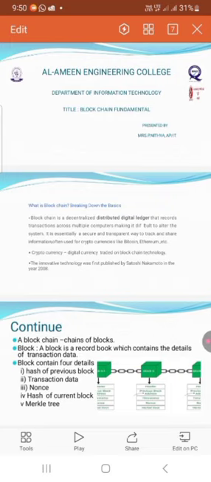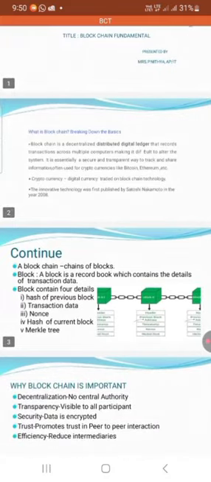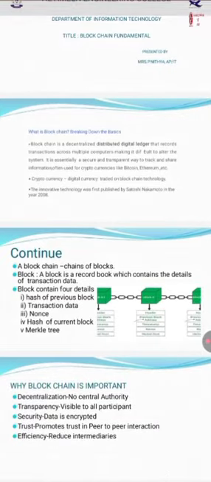Today I am going to discuss the topic blockchain fundamentals. So what is blockchain? The general definition of blockchain is a decentralized, distributed digital ledger that records transactions across multiple computers, making it difficult to alter the system. It is essentially a secure and transparent way to track and share information. It is often used for cryptocurrencies like Bitcoin and Ethereum.